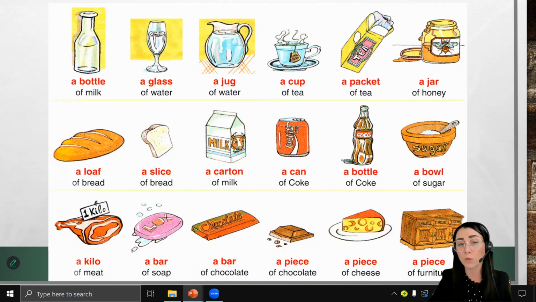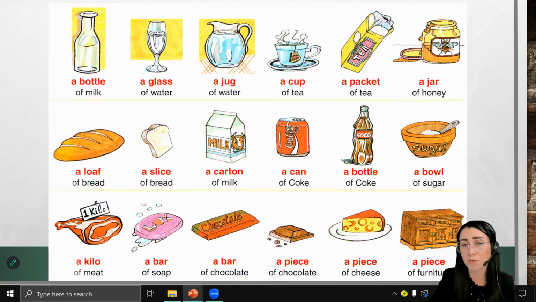A bar of chocolate. A piece of chocolate. A piece of cheese. A piece of furniture. Revise these words as often as possible.